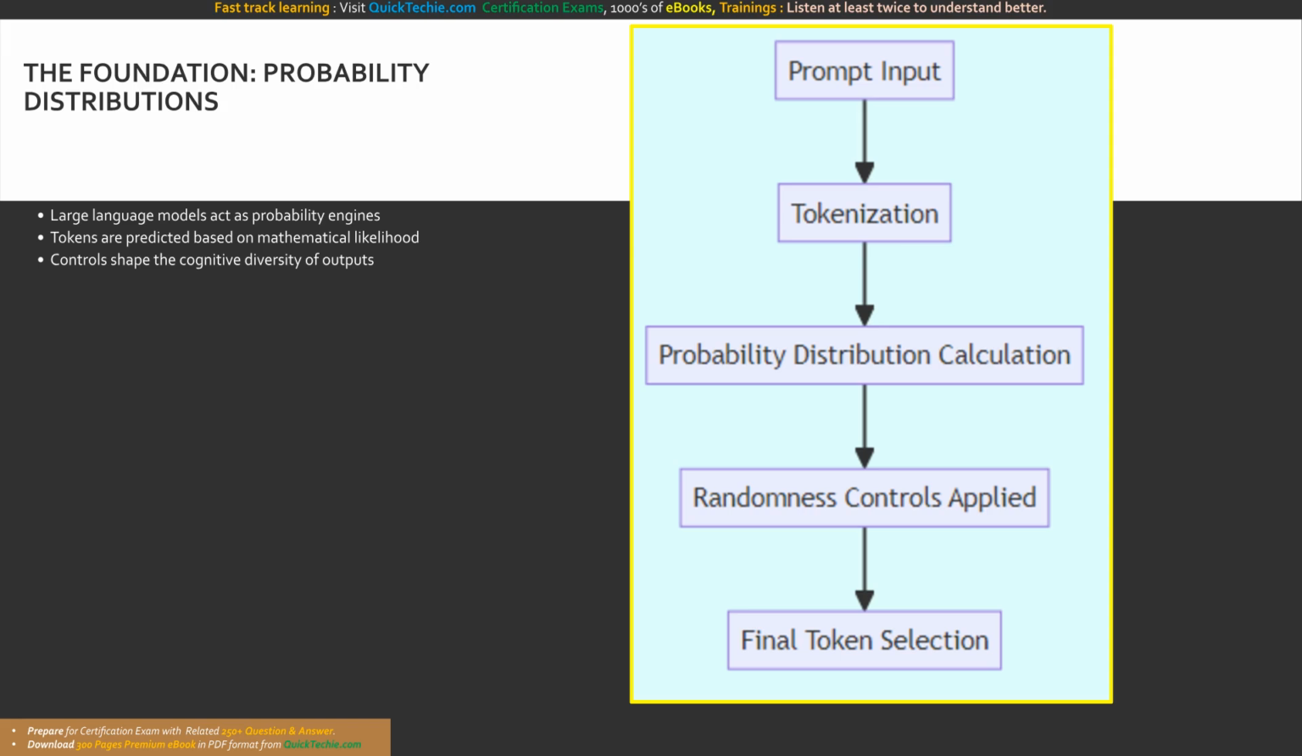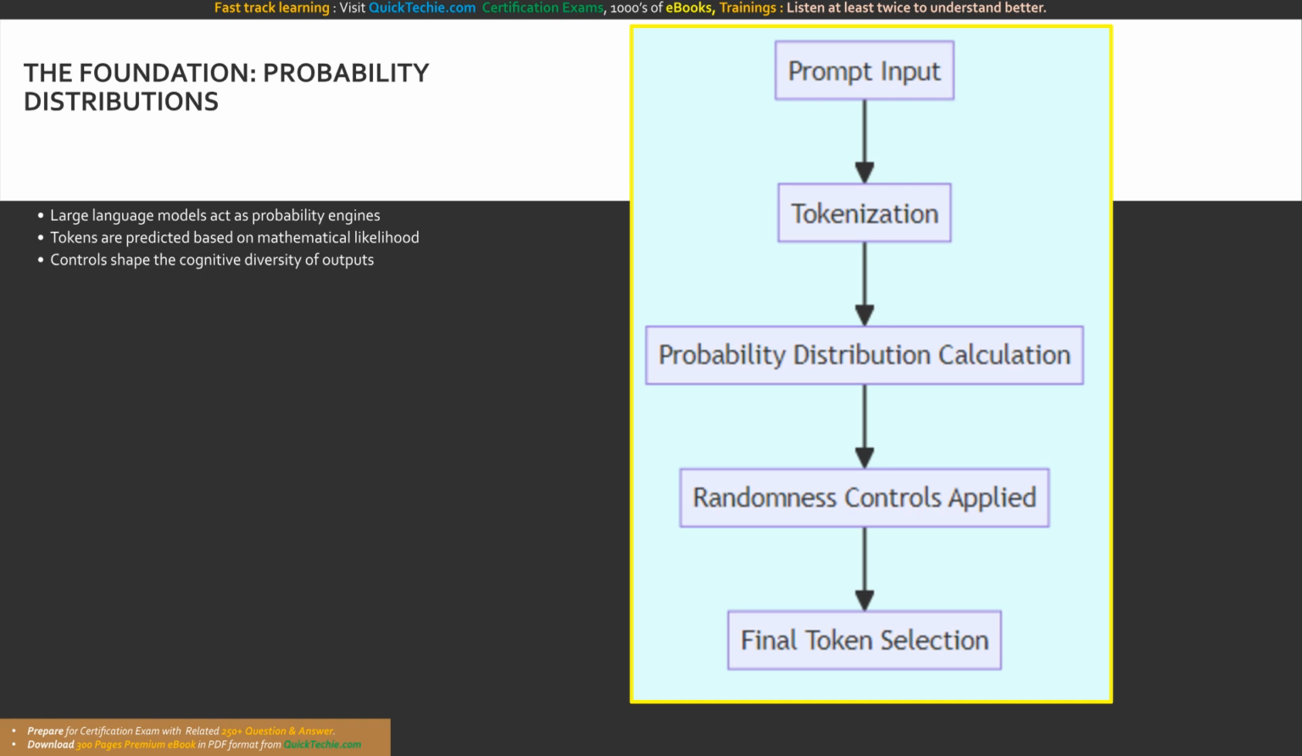By default, a model will always want to pick the token with the highest probability. But if it always picked the most likely word, the outputs would be incredibly robotic, repetitive, and frankly, quite boring. This is exactly why we need inference parameters like temperature, top P, and top K. These controls allow us to shape that probability distribution dynamically.